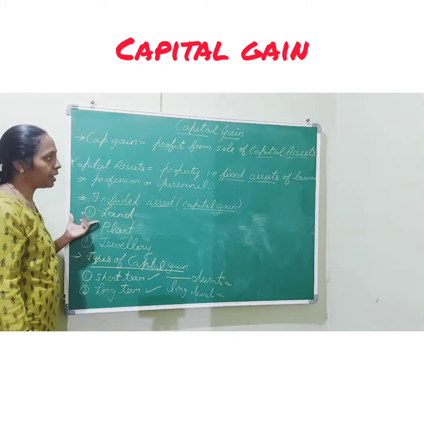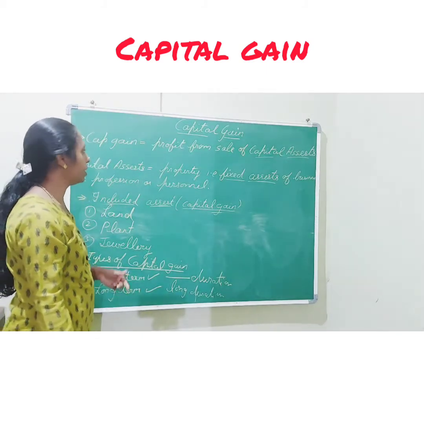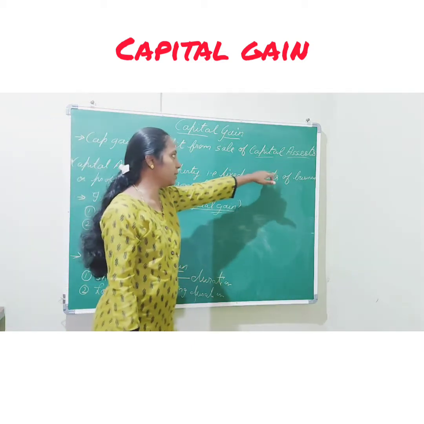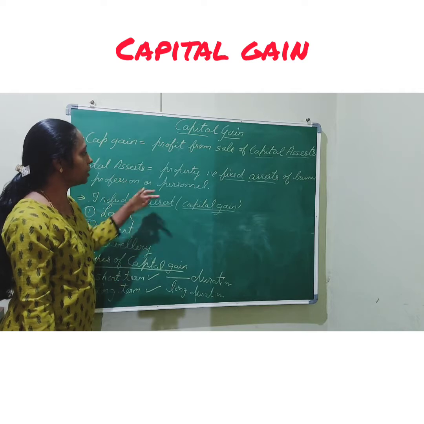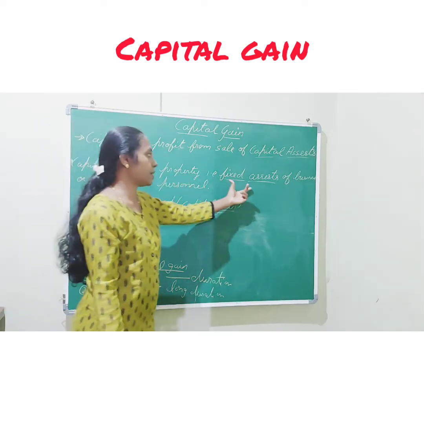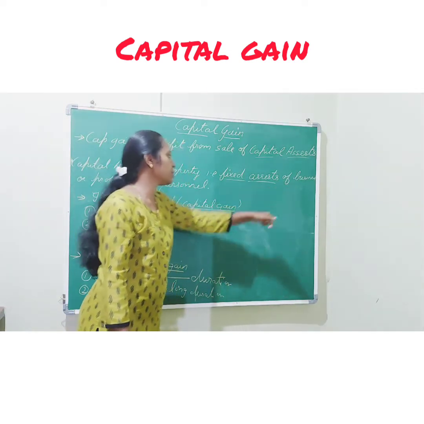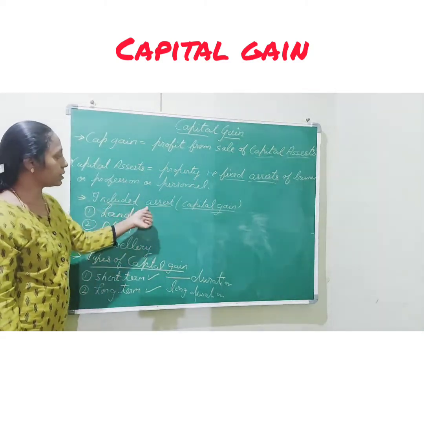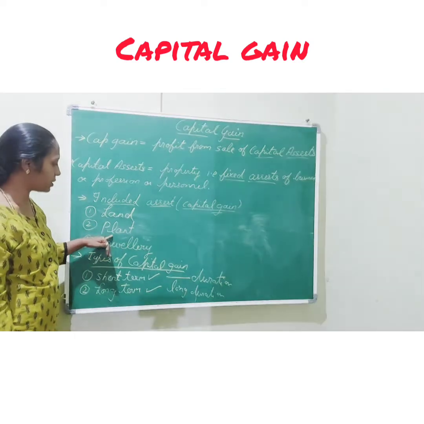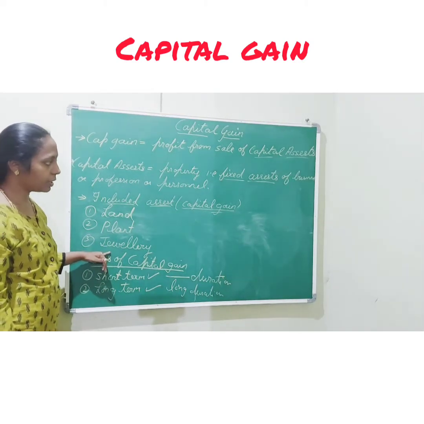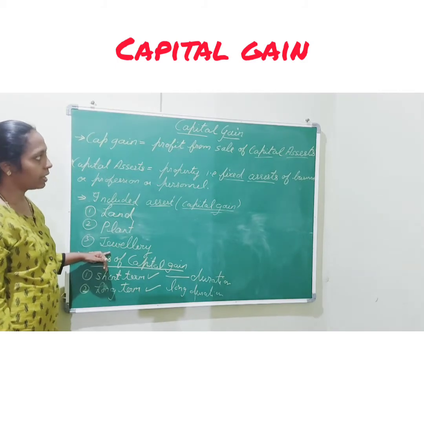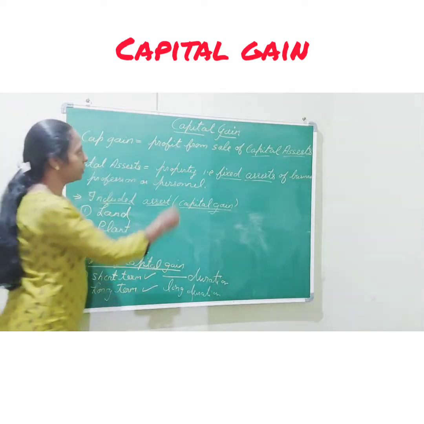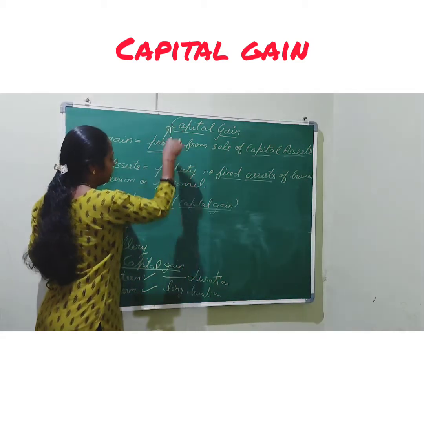Once again I will repeat and then I will show you the format of capital gain. Capital gain is nothing but when we are earning some profit from sale of capital assets. Capital asset is nothing but property. What type of property? Fixed assets, fixed assets of business, of profession or personal assets. Included assets: land, plants, jewelry, then machinery. Any fixed asset which we are having, when we sell it, if we earn a profit, that is nothing but capital gain.